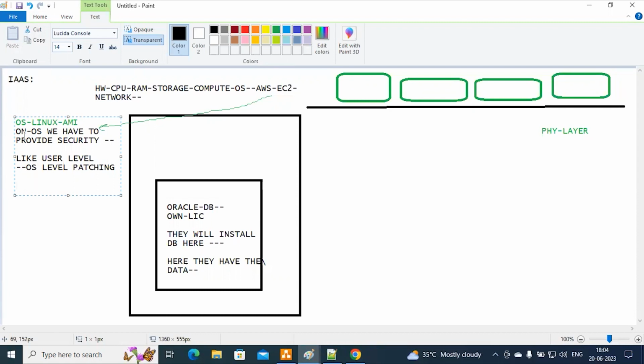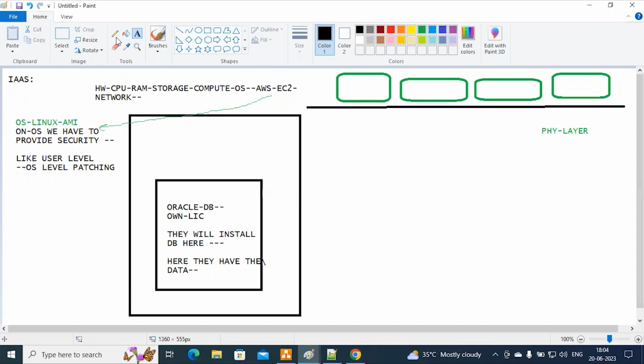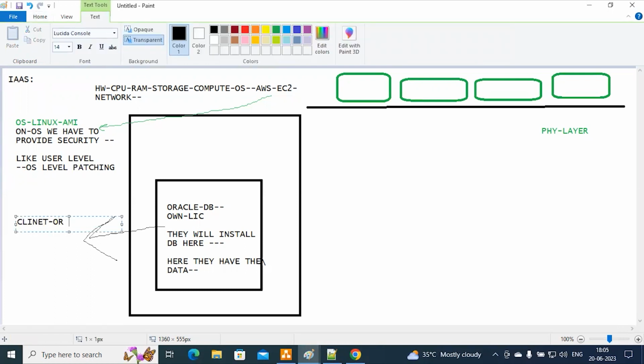Then who is the authorized person to install this database? All those things we are going to manage at the user level on the operating system. Okay, then next, on the database side, who is going to manage this database? Means the client or end user. Yeah, client or end user. They will set some thresholds, like for backups, incremental backups, BKPs means backups.